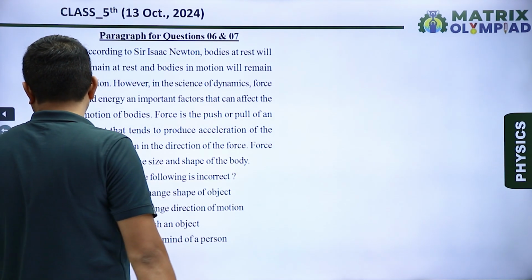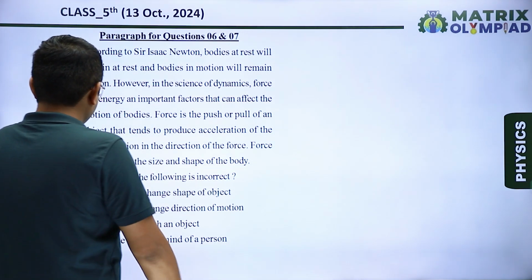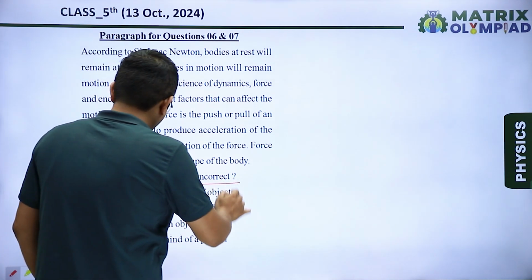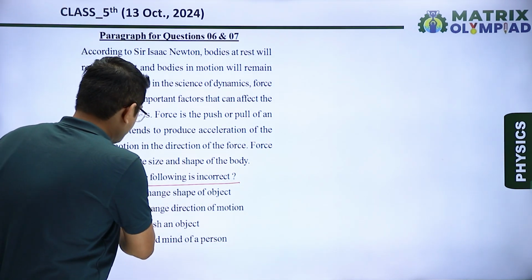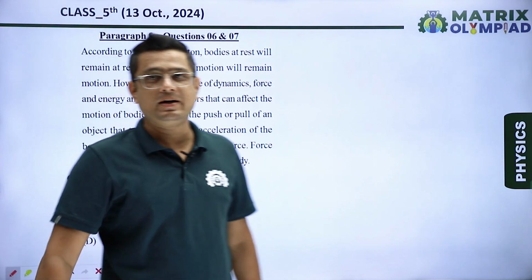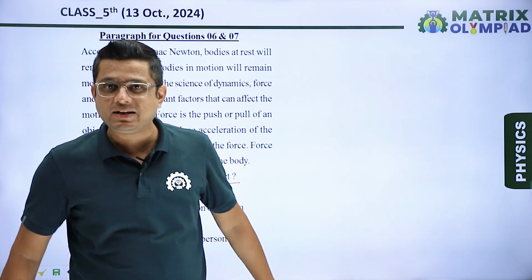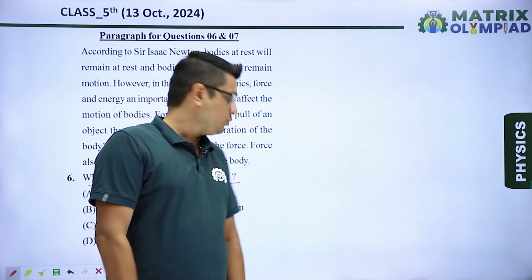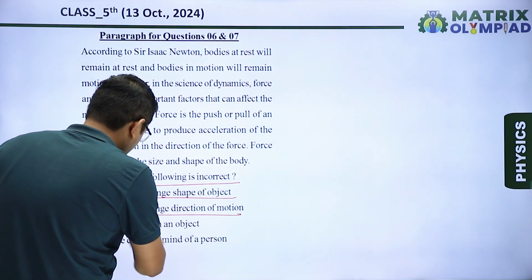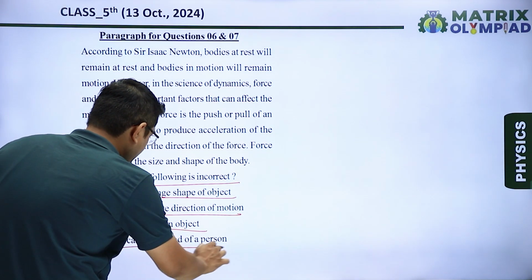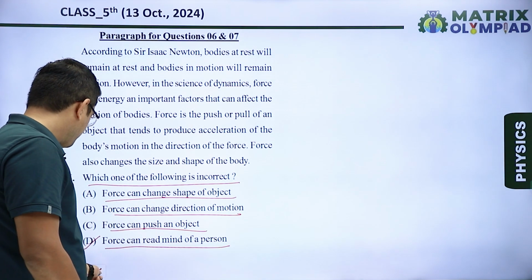Next question is based on a paragraph. So there are some conditions given in this paragraph, and on the basis of it, question number 6 is asked, which of the following is incorrect? So it is about the force. Force can change the shape of an object. Yes, force is an external agency which can change the shape and size of an object, which can change the state of motion, which can change the direction of motion. So we can see force can change the direction of motion. It can push an object, but it cannot read the mind of a person. So option D will be our correct answer. This is a wrong statement.